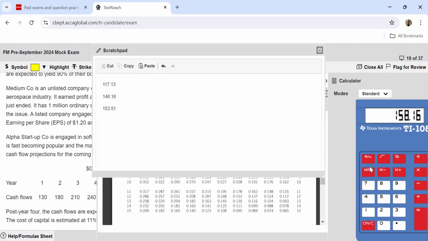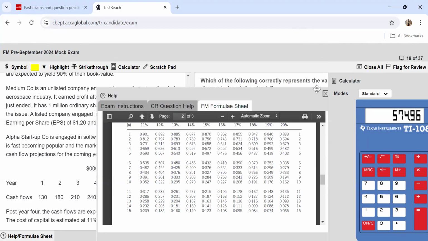And now you add all of these figures. 153.51 plus 146.16 plus 117.13. So this is what you will get, the value for the year 1 to 4. Now we have to use the perpetuity formula. So I'll note down my total value from year 1 to 4 over here, which is 574.96. And then I'll also find out the perpetuity value.